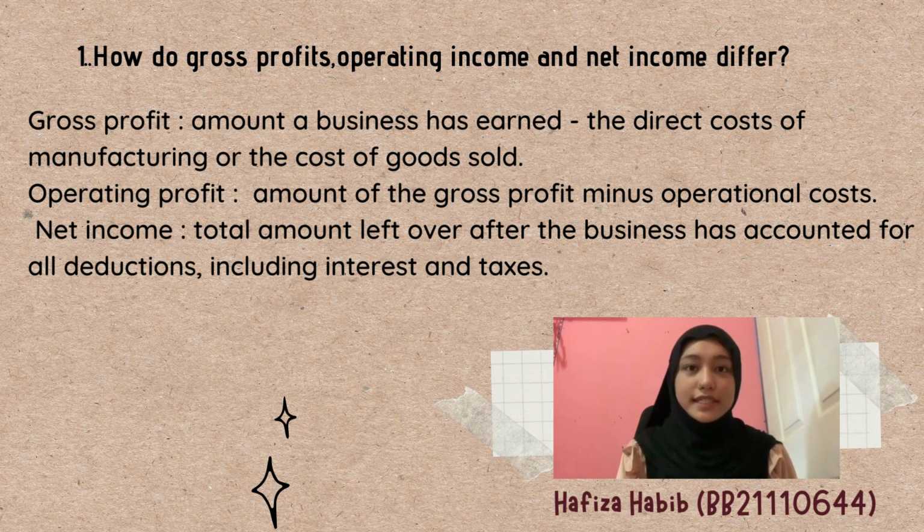Gross profit is the amount the business has earned minus the direct cost of manufacturing, or the cost of goods sold. Operating profit is the amount of gross profit minus operational costs. And net income is the total amount left over after the business has accounted for all the deductions, including interest and tax.